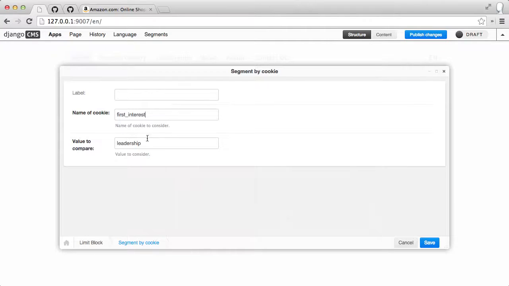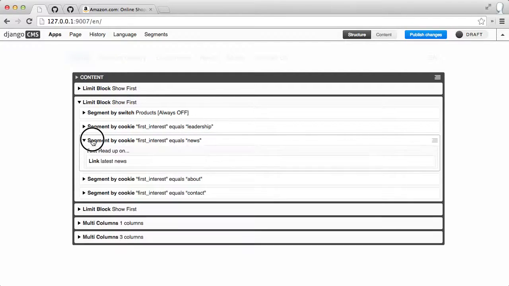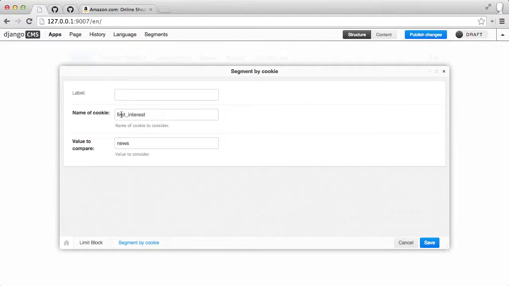And you set the name of the cookie and you set the value to consider. So in this case, we're looking for the word leadership inside the cookie of first interest. As we said before, we don't have a cookie with that value, so this one failed. The next one, however, passes. So it's basically the same thing as all cookie segments are. You have first interest is the name of the cookie, and then news. And in this case, we do have a cookie named first interest, and it has a value of news.